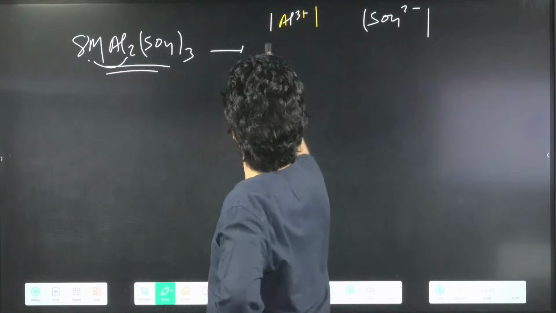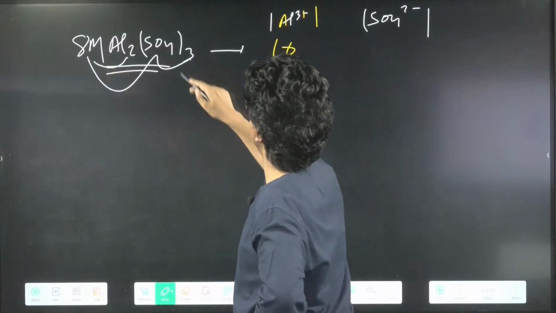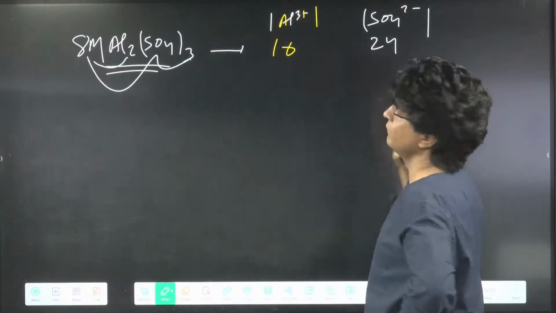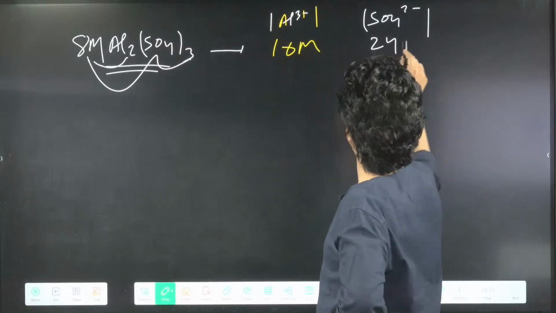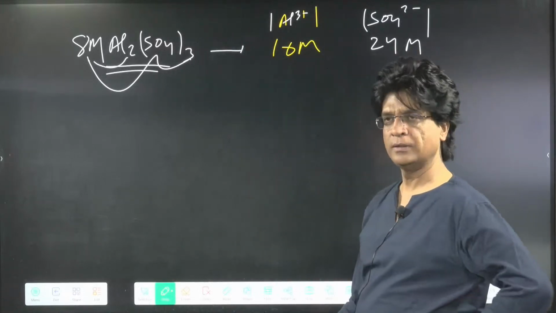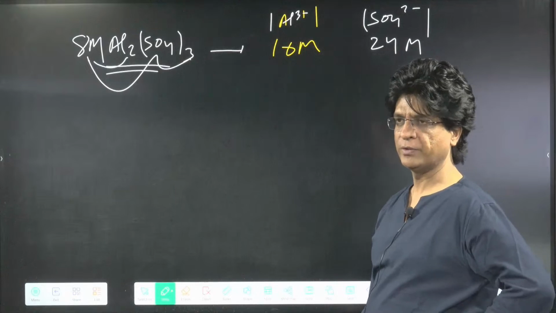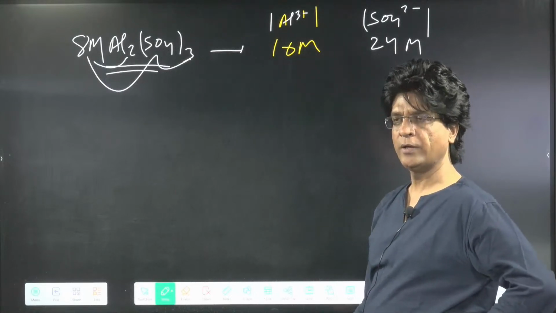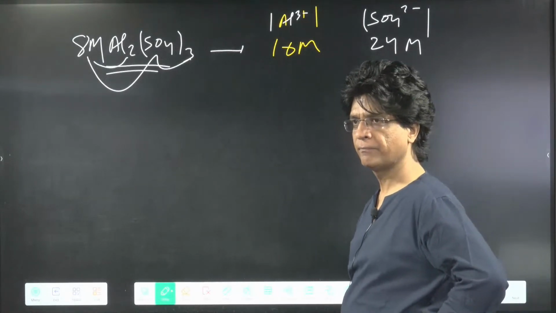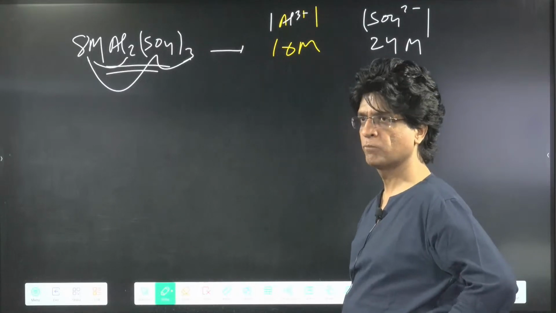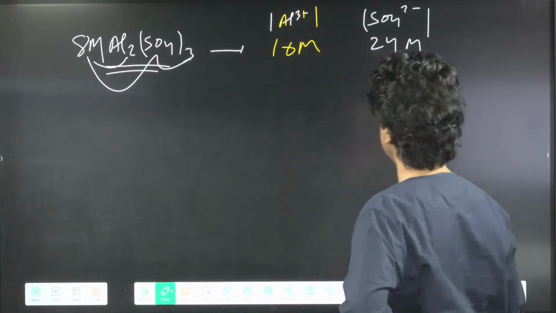8 into 2 is 16, and 8 into 3 is 24. 16 molar and 24 molar. I hope that will make it very fine to all of you. Can you handle those questions? Good, very good.